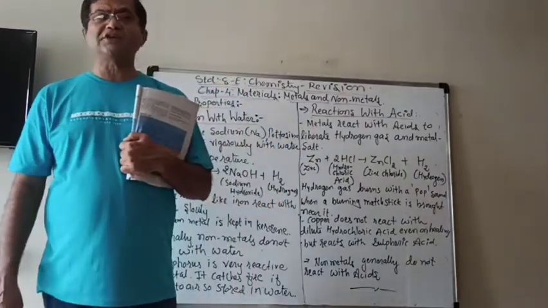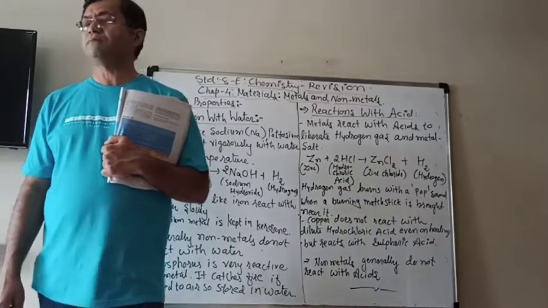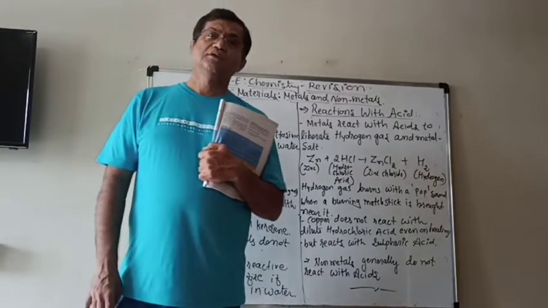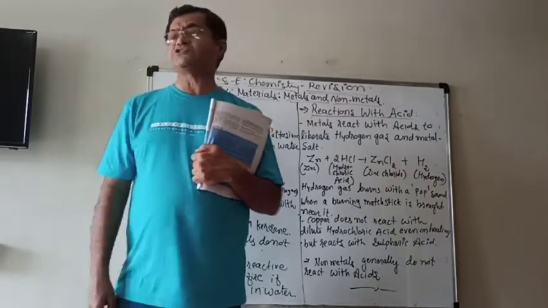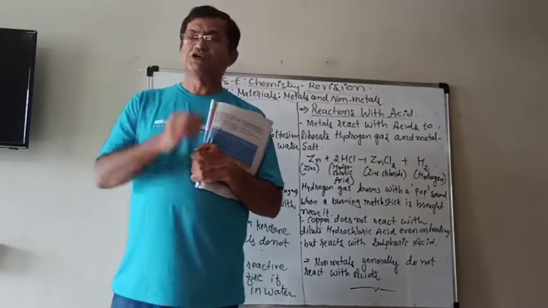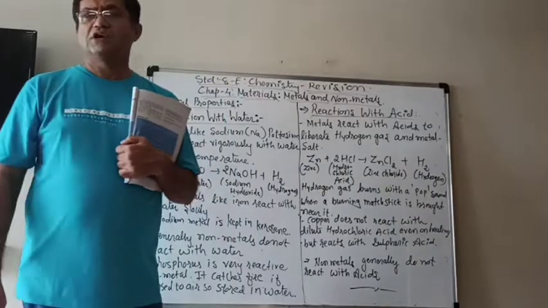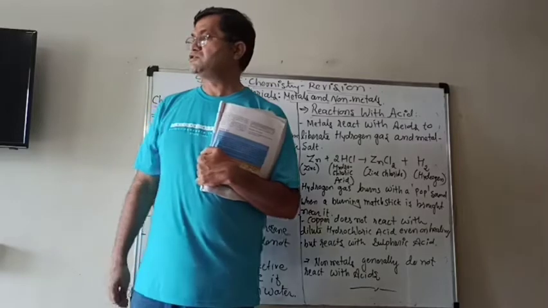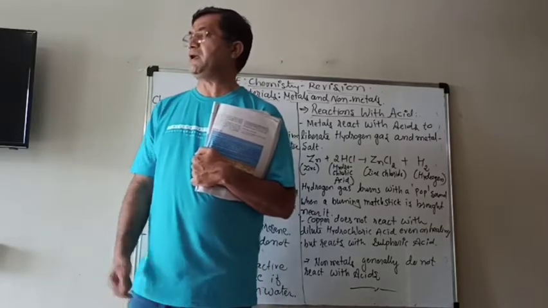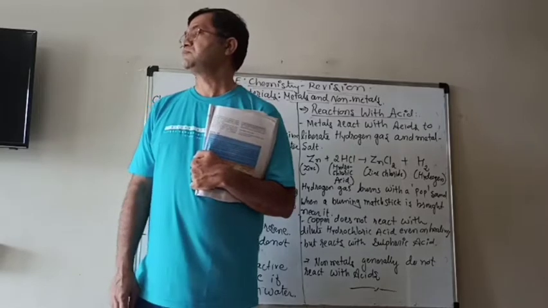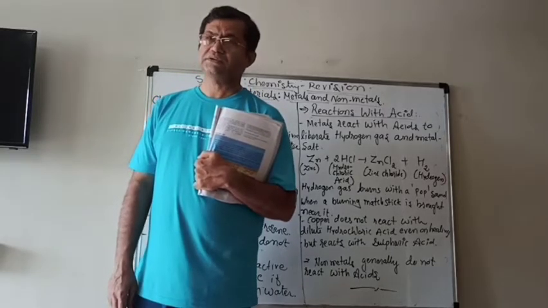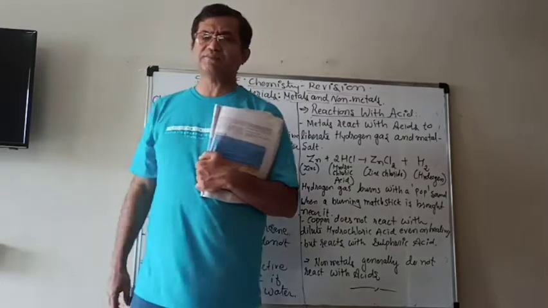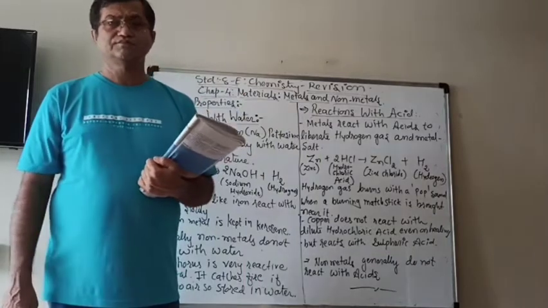We have to make it dry because generally we know that sodium is very reactive, so we can't keep it in the air. We can't keep it in water also because it reacts with water also. So it is kept in kerosene. So when we take it out from the kerosene, there is a layer of kerosene on it. So to make it dry, we have to use the filter paper and quickly wrap it into the cotton so that it gets very dry. Then slowly put that piece of sodium in water.